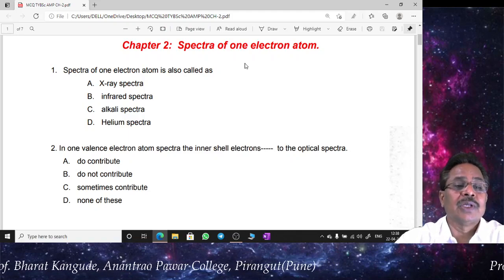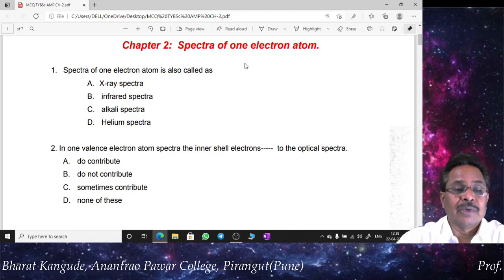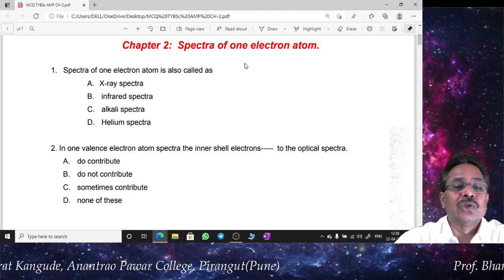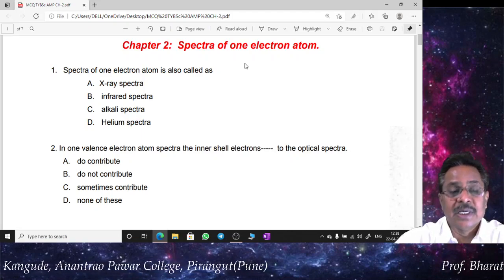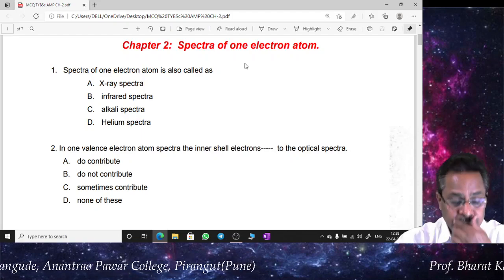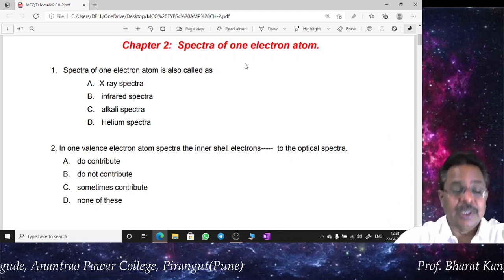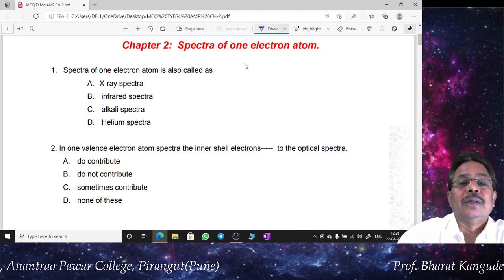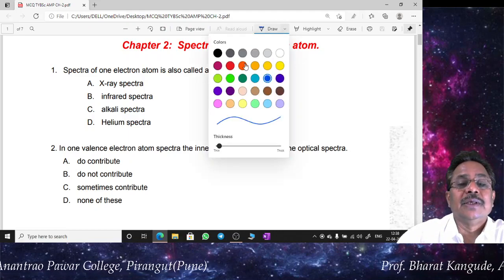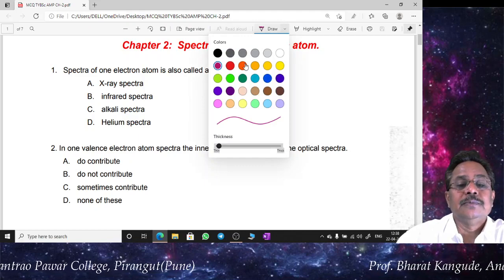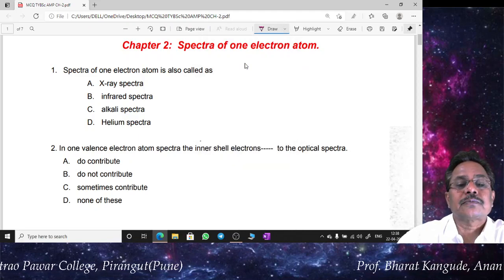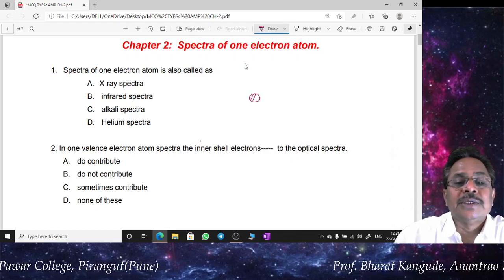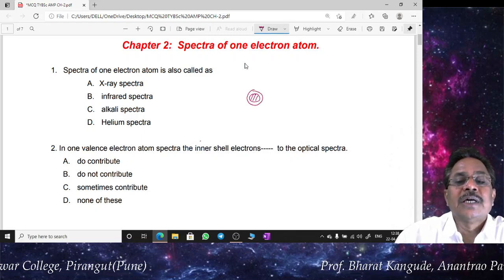So let's go for the questions one by one. Question number 1: the spectra of one electron atom is also called as what? X-ray spectra is because of the interior electrons inside the atom. I'll draw a very simple picture. Here is the atom, this is the nucleus, and these are the several orbits.